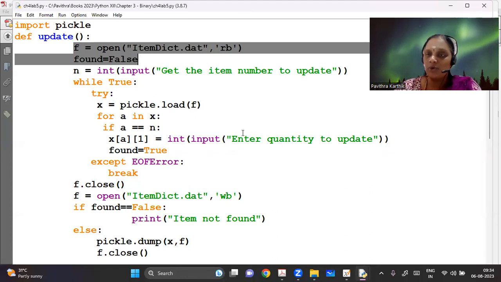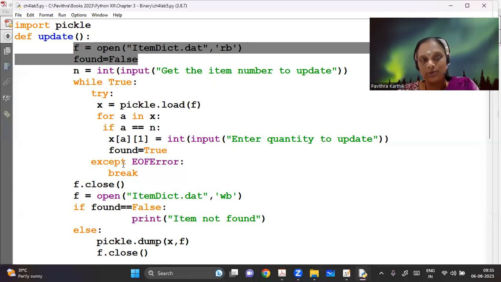You can make this a big project wherein you can ask the user which do you want to update. Based on his choice, you can write different codes for that, whether he wants to update the name, the quantity or the price. You can just maintain the item number as constant, and not allow him to change everything there. Once this is done, we have got all the values. We have modified the values also, and the modified values are there in X itself.